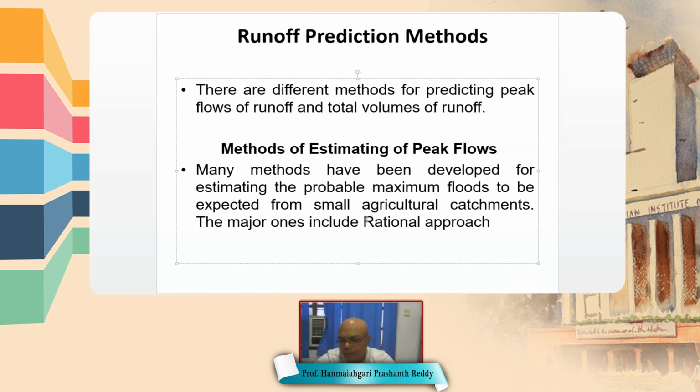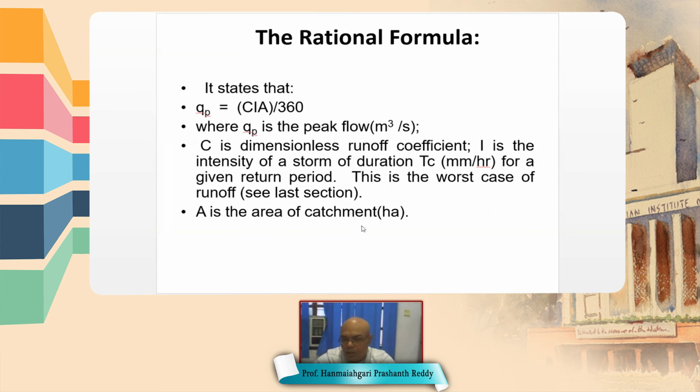So using the rational method, by knowing the intensity of rainfall, the watershed, and the land cover in the watershed, we can estimate the runoff using this rational approach. The formula for peak flow is CIA. This 360 is only for unit conversion.